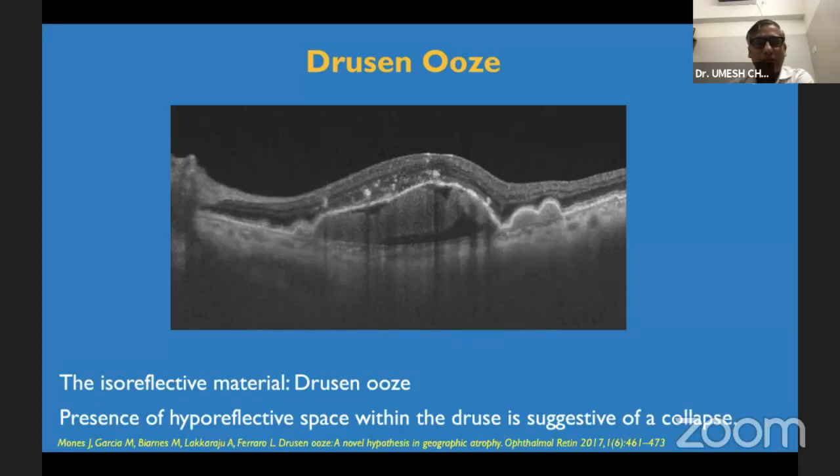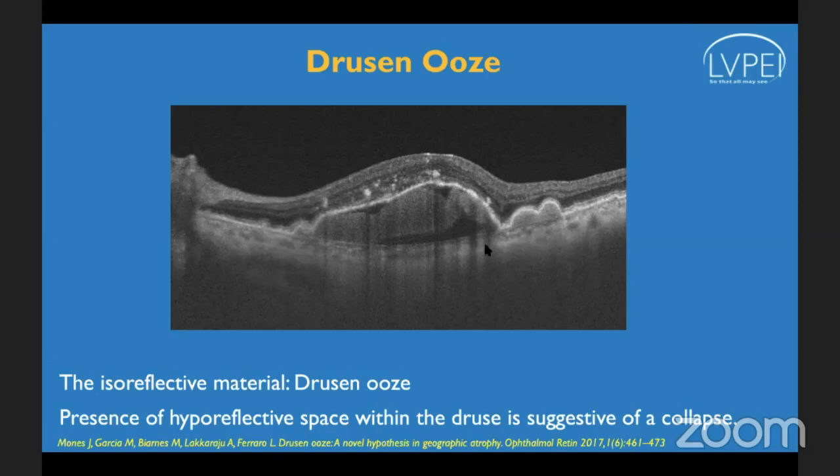One of the descriptions about the behavior of the drusen in the course of the disease is something called drusen ooze.